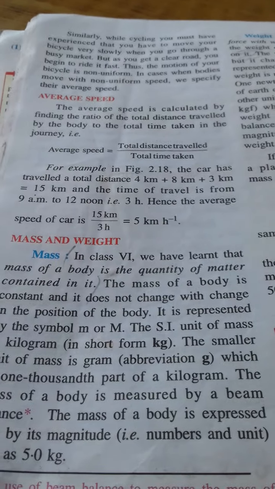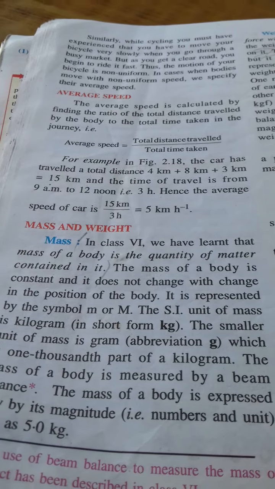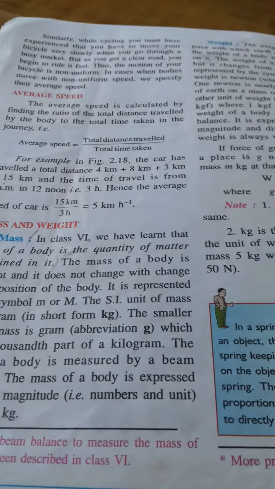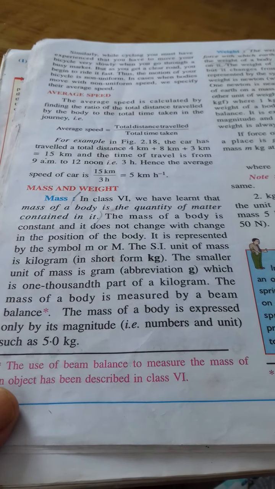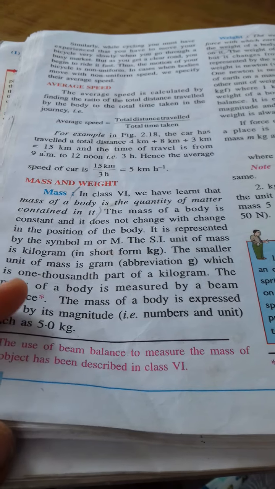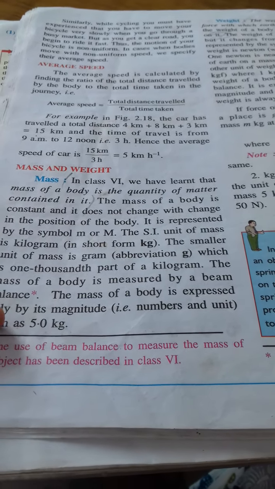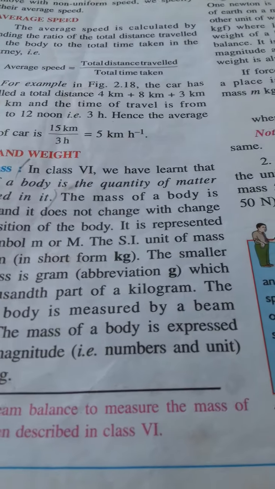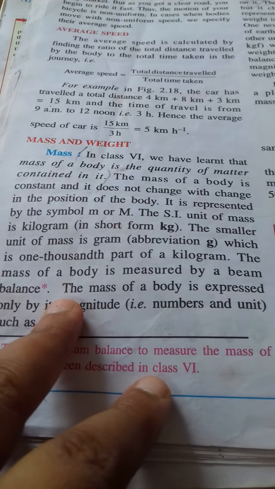Last topic is mass and weight. You know, children, what is mass? Mass is the quantity of matter contained in a body, and you also know that mass is a constant quantity, it does not change with the position of the body. It is represented with the symbol small m or capital M, and the SI unit is kilogram, and the smaller unit of mass is gram, small g, and it is measured with the help of a beam balance.